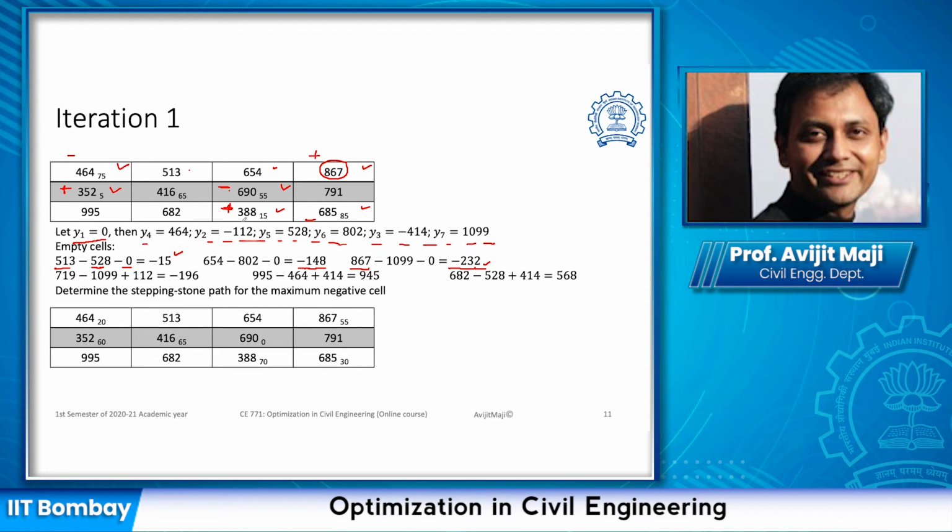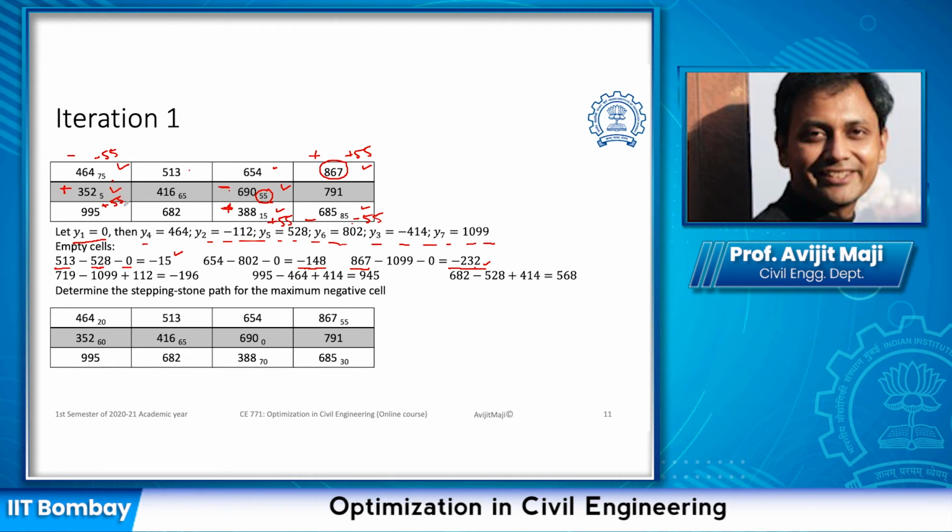Looking into this path, what is the maximum amount we can deduct? We can deduct from here 85, we can deduct from here 75, we can deduct from here 55. So the maximum we can deduct is 55. Anything more than that, this particular cell is going to be negative, which is going to violate the constraint which we had indicated. So maximum we can deduct is 55. So if we are deducting 55, we need to add 55 here. We need to deduct 55 from here. We have to add 55 here. We need to deduct 55 here, and we need to add 55 here.